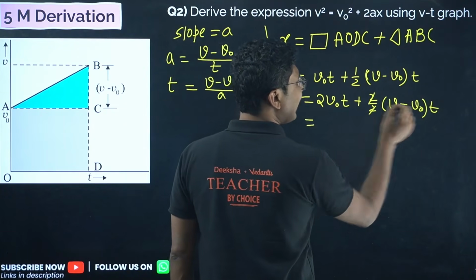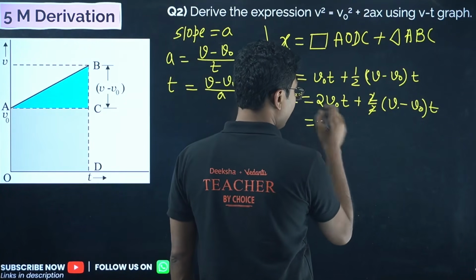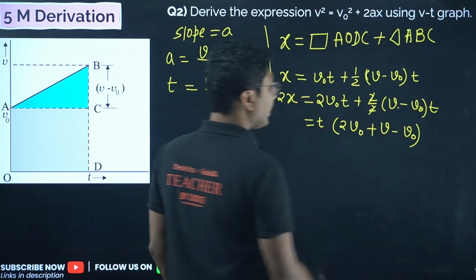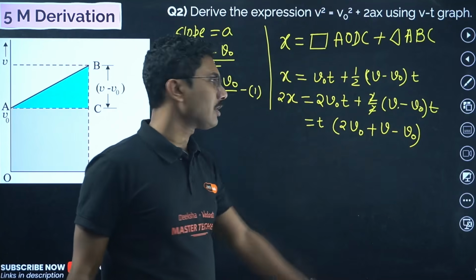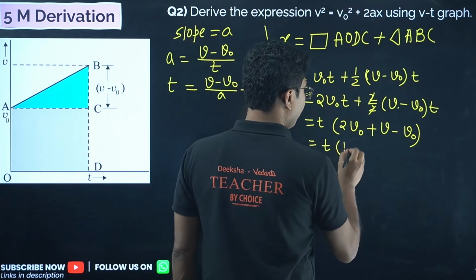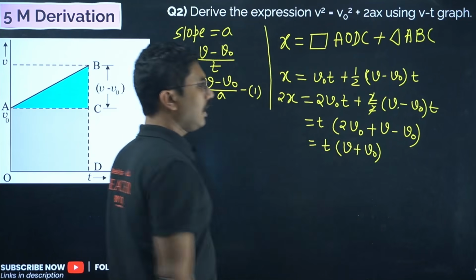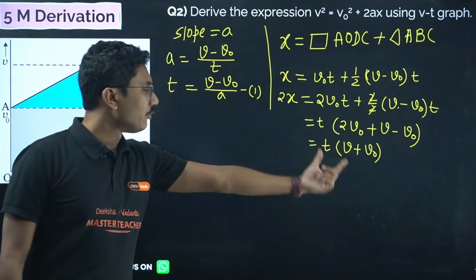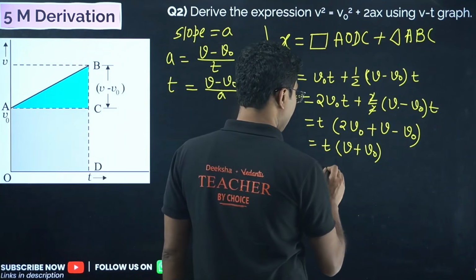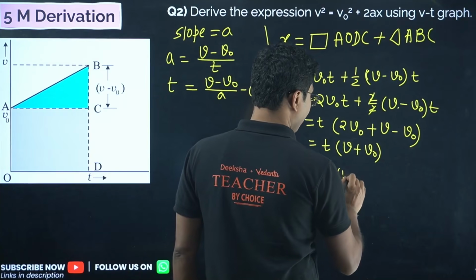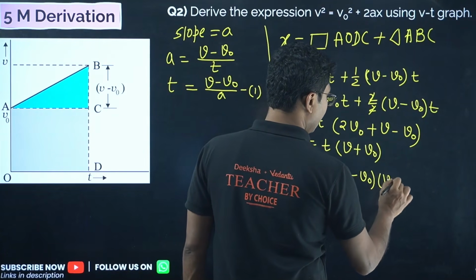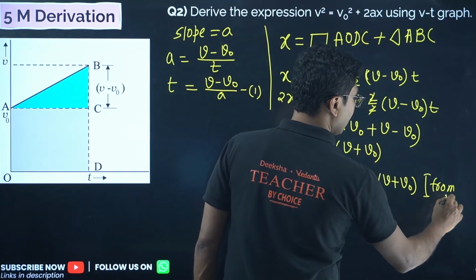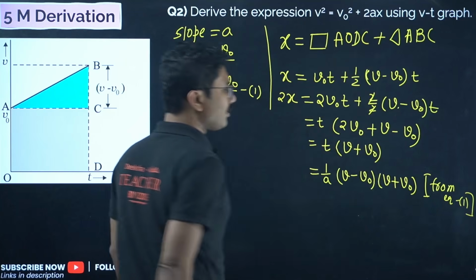Now what you have to do is take t as common. So if you take t as common, you get 2v naught plus v minus v naught. Here you have 2v naught, here you have minus v naught. So we got t into (v plus v naught). Now just one step remains: you have to substitute this t with the equation 1. If you substitute that, you get 1 by a (v minus v naught)(v plus v naught), and that is from equation 1. This is slightly longer than the previous one, but mathematically almost the same.